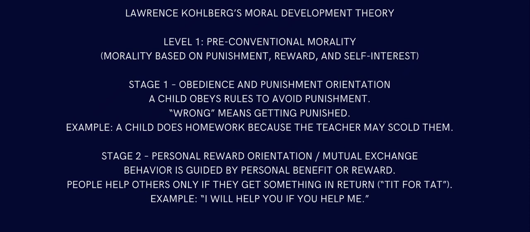Wrong means getting punished. If he does it wrong, then he's getting punished. So he's doing that to avoid punishment, so he is in stage 1, that is obedience and punishment. That sort of MCQ always arrives: a kid is doing something to avoid punishment, which Lawrence Kohlberg moral development stage is he in? The answer should be level 1 and stage 1, that is obedience and punishment. So the answer should be pre-conventional morality, and if they ask for the stage, that is obedience and punishment orientation. Example: a child does homework because of school.